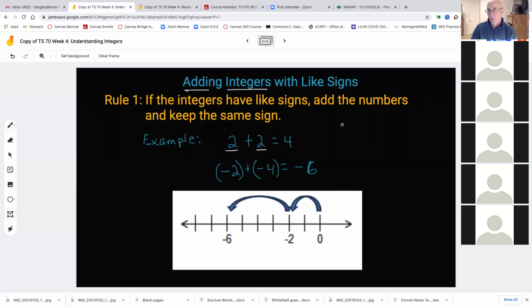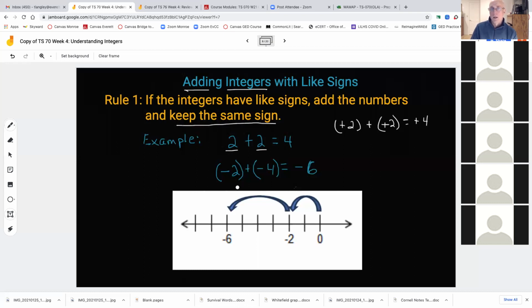It's like you're saying plus 2 plus plus 2. Now we don't write it all out like that. It equals plus 4. When you have the same sign and you're adding numbers, you add up the numbers and just keep the sign. You might want to underline, keep the same sign.